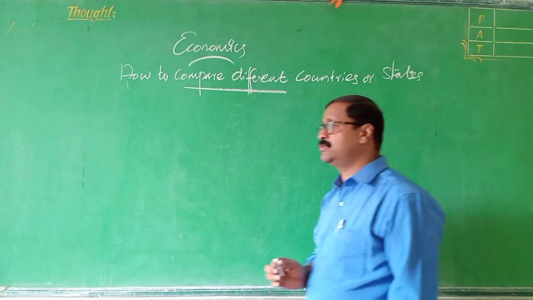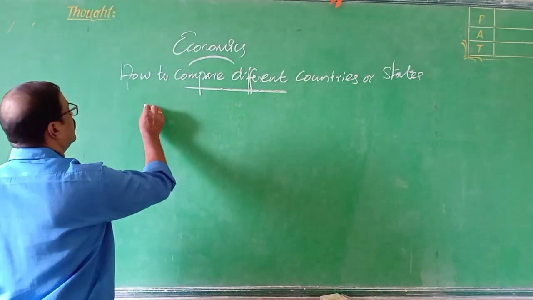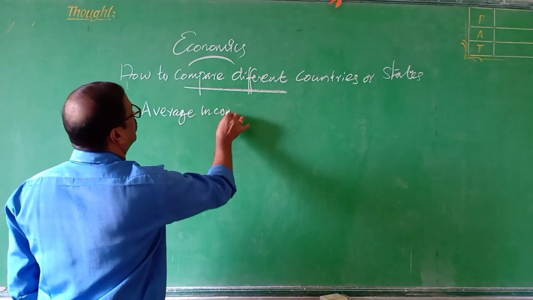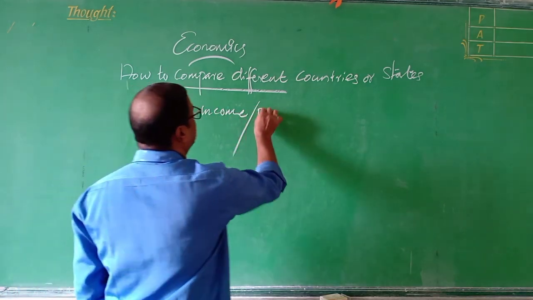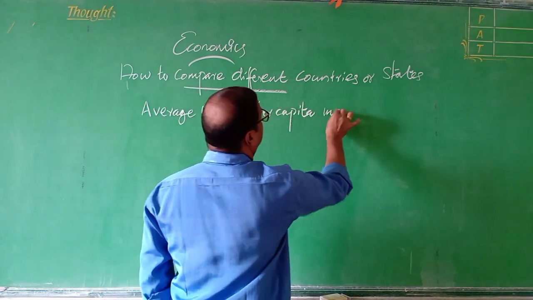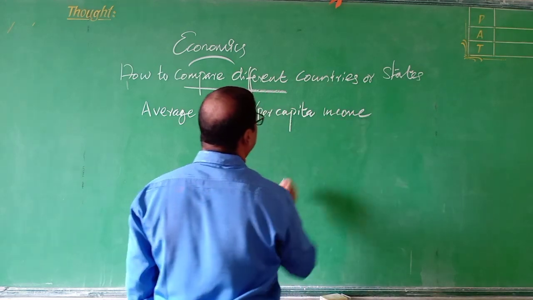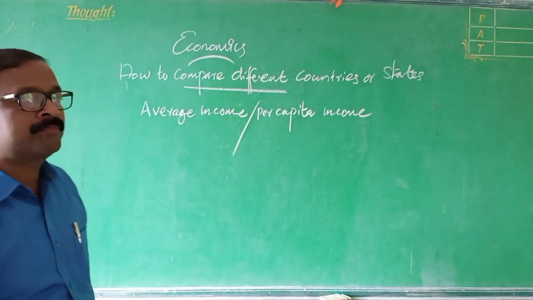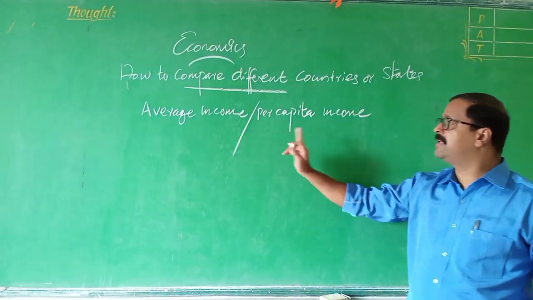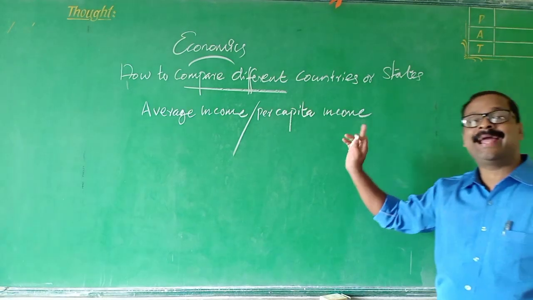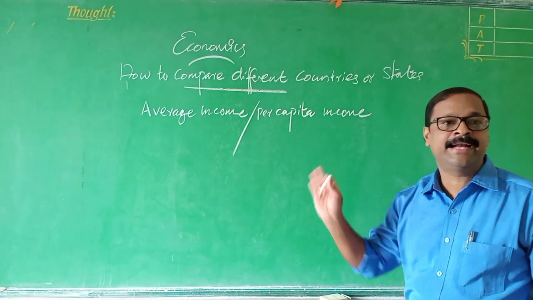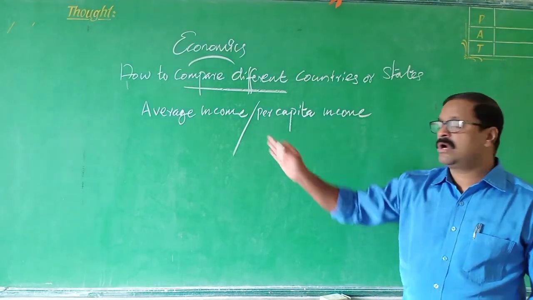Average income. So what is average income? Average income, or per capita income. The total income of the country divided by its total population, that is what we call the average income. It is also called per capita income. What is per capita income? Total income of the country divided by its total population.